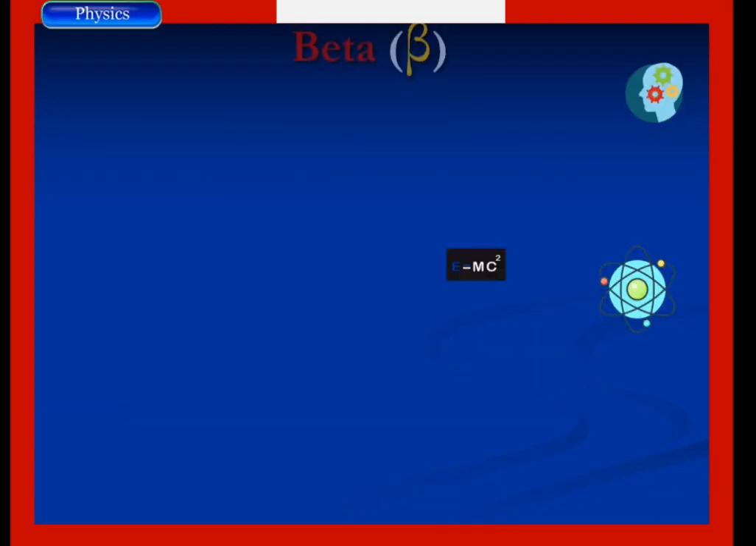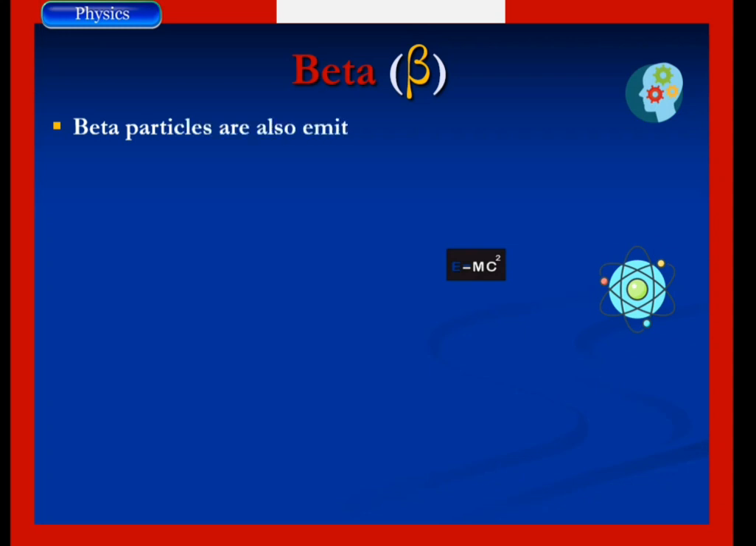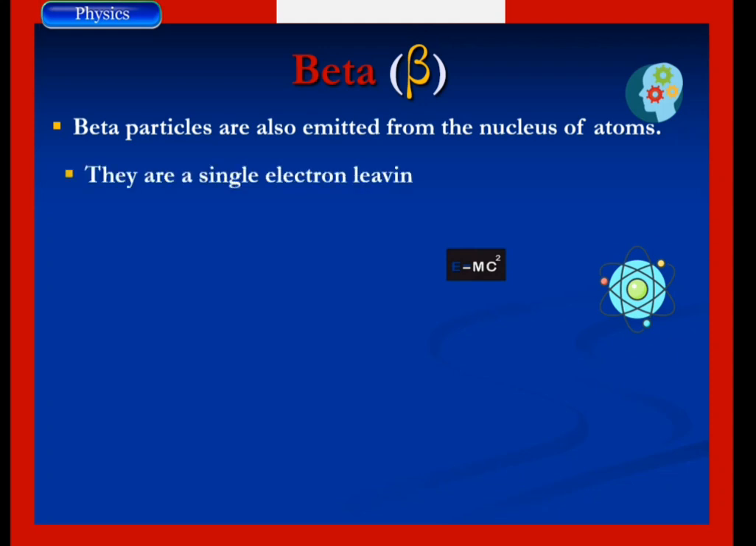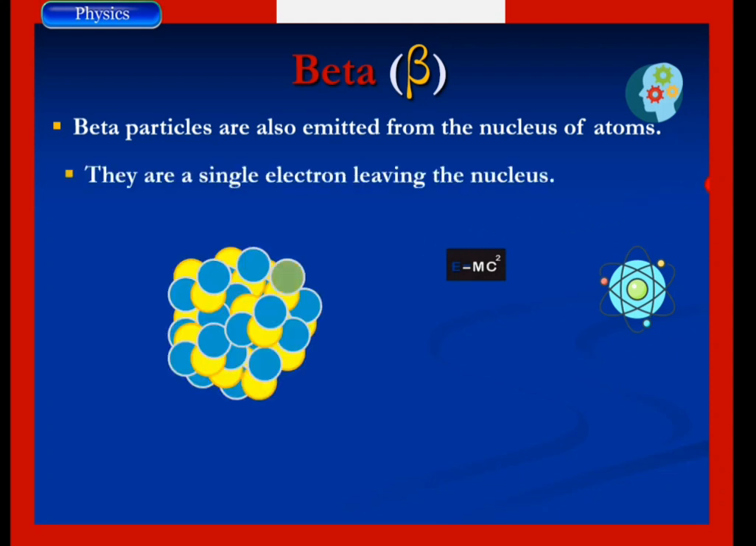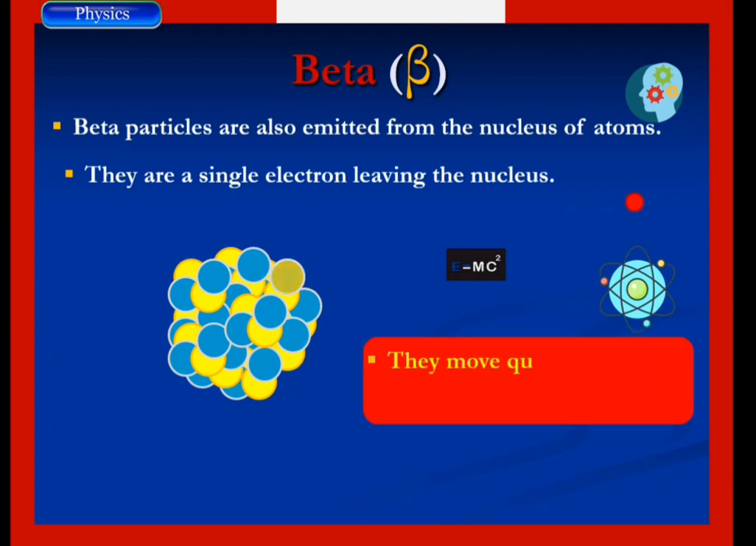Beta particles. Beta particles are also emitted from the nucleus of atoms. They are single electrons leaving the nucleus of an atom. So here you have an atom with a heavy nucleus emitting an electron from that nucleus. They move quite faster as compared to alpha particles. So when you compare them to the speed of alpha particles, they move faster. They are faster than alpha particles.